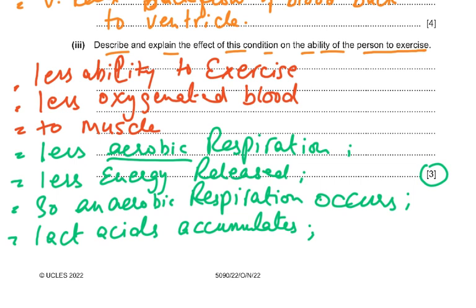How is this person going to be affected? Less ability to exercise. Why? Because there's going to be less oxygenated blood entering the aorta. It's going to be backing up. So less oxygen gets to the muscle, so less aerobic respiration, so less energy released. So anaerobic respiration might occur, and that will result in the collection of lactic acid, and that will result in cramping.